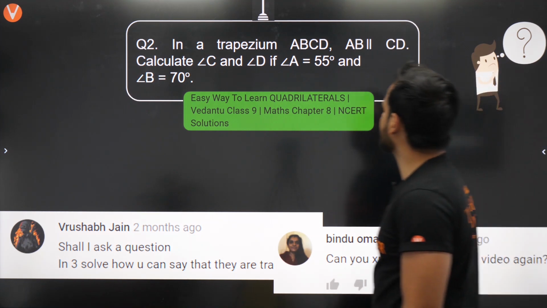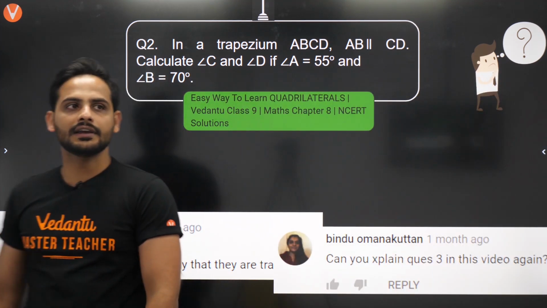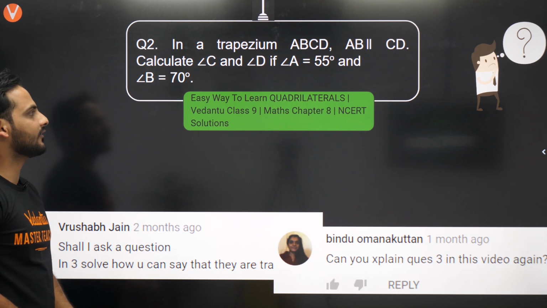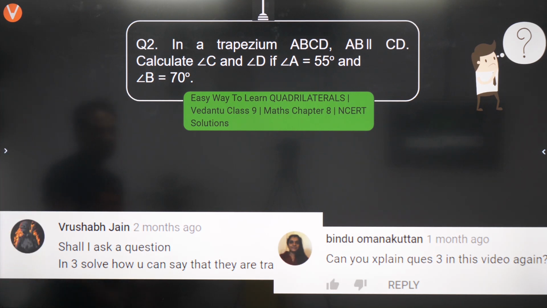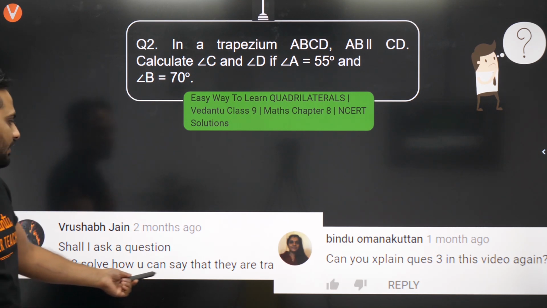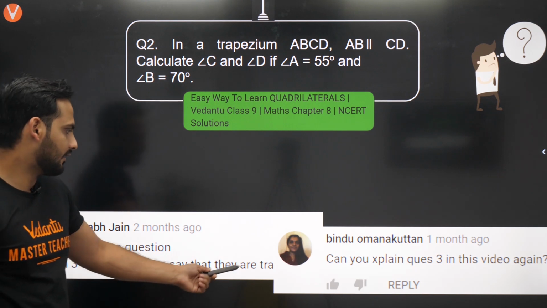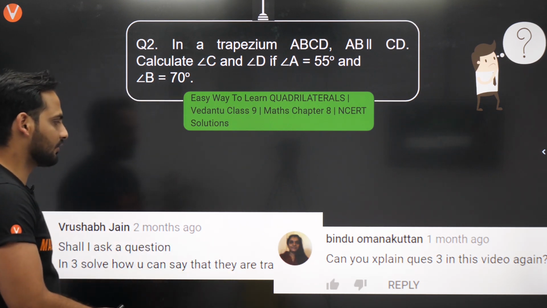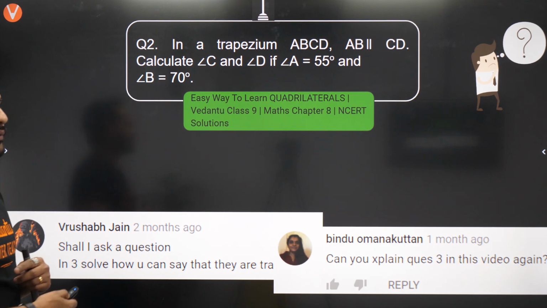In a trapezium ABCD, AB is parallel to CD. Calculate angle C and angle D if angle A is 55 degree and angle B is 70 degree. How can you say that they are trapezium, they are transversal? Can you explain question 3 also? So beta, let's understand what was the doubt here.